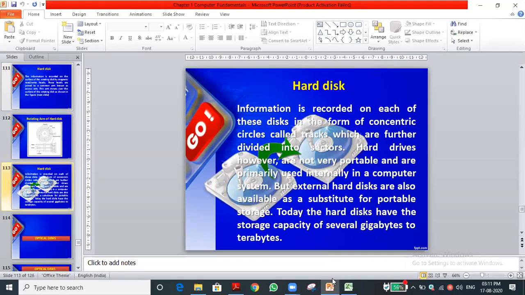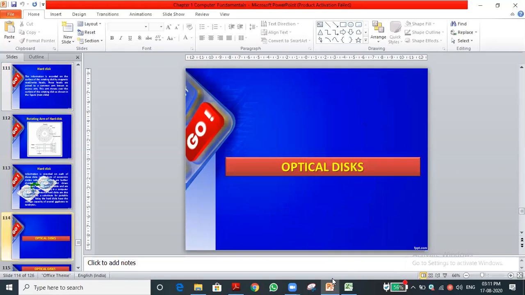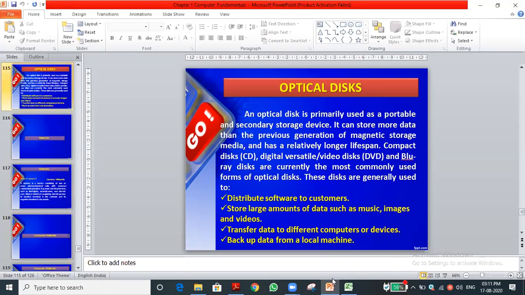Next, we have discussed the hard disk, and now we also discussed SSD, the solid state drive. Optical disks we discussed, regarding CD and DVD. What is the size of CD, DVD? You know all that. The advantages and disadvantages of these things we have discussed.